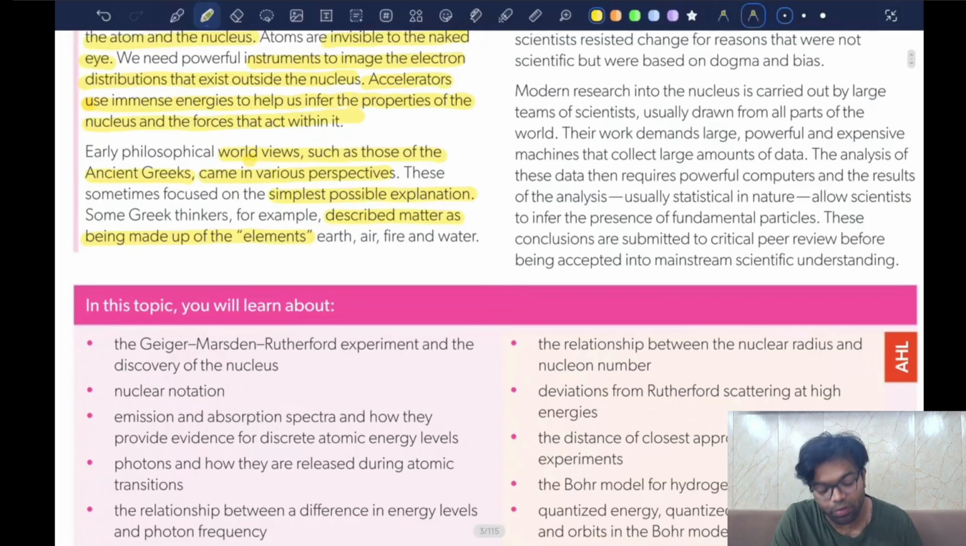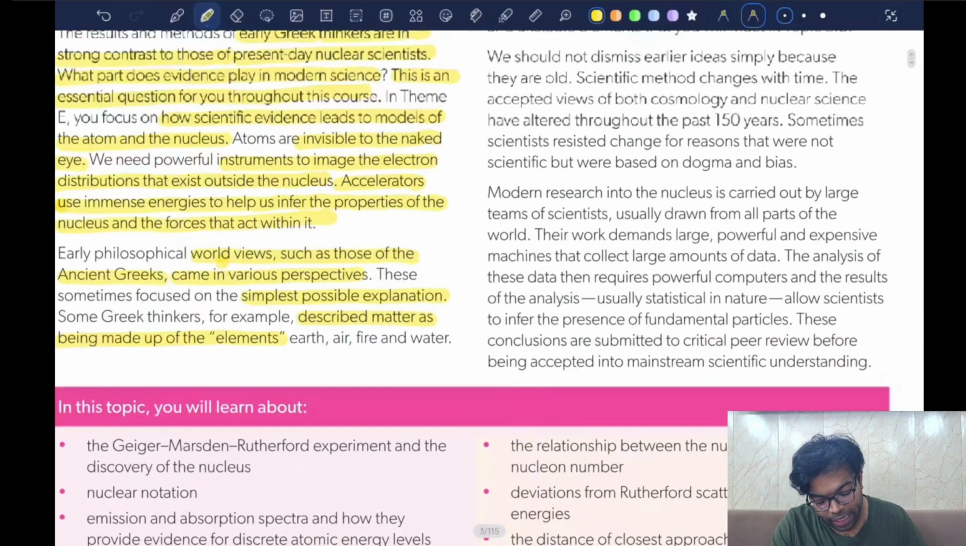of these, and ether. There was one more thing called ether. Okay, and that's what they call the life energy. So these are the five things that they believed all matter was made up of. Okay, next.